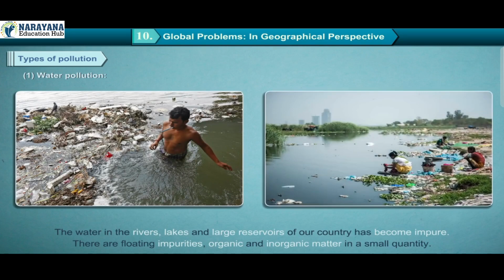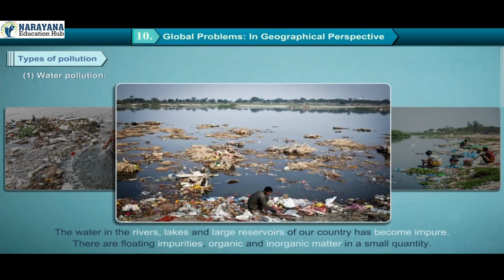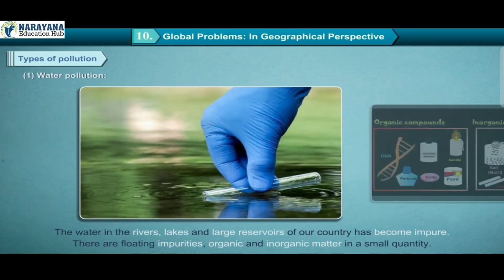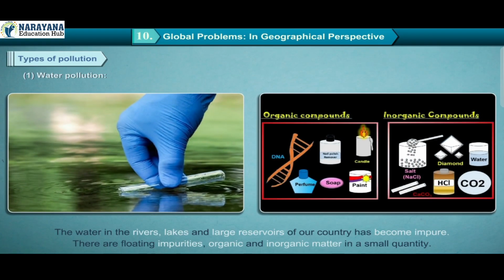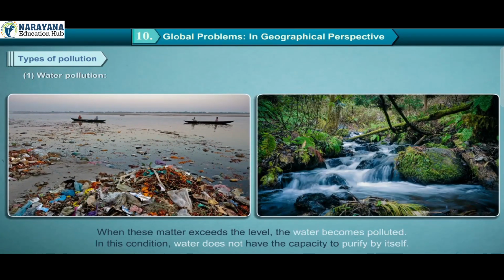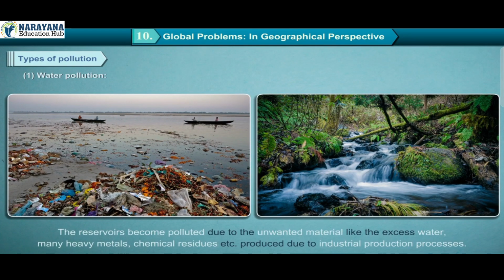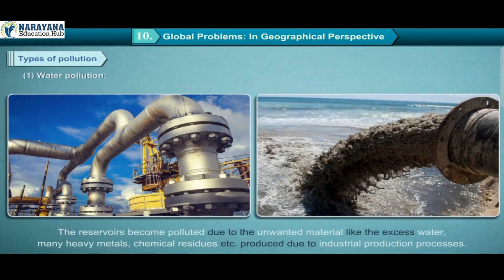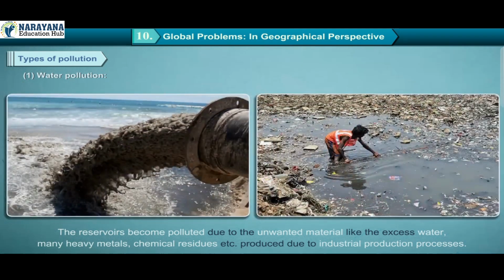The water in the rivers, lakes, and large reservoirs of our country has become impure. There are floating impurities, organic and inorganic matter in a small quantity. When this matter exceeds the level, the water becomes polluted. In this condition, water does not have the capacity to purify by itself. The reservoirs become polluted due to unwanted material like excess water, many heavy metals, chemical residues, etc. produced due to industrial production processes.